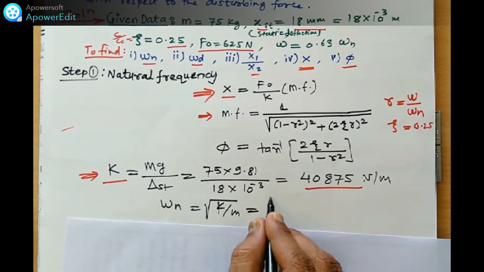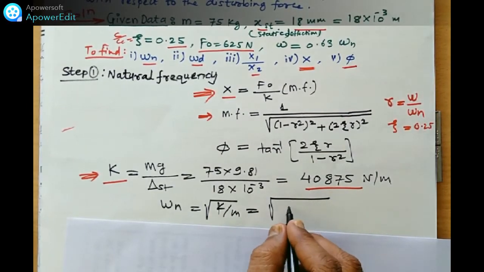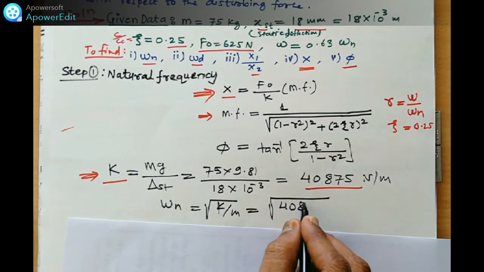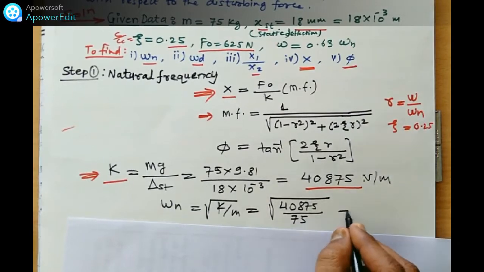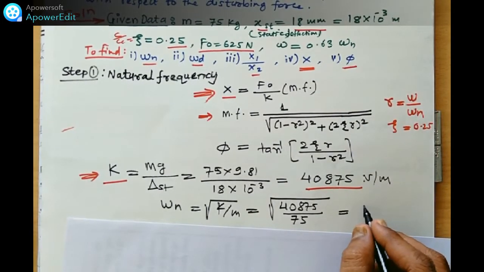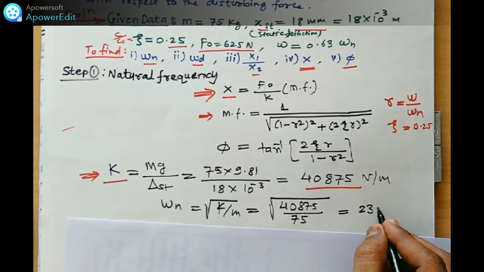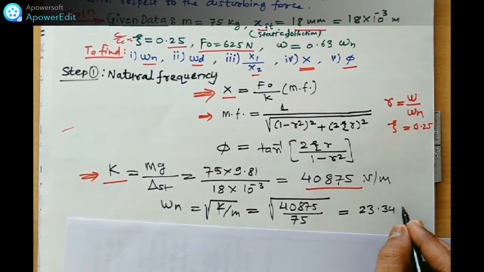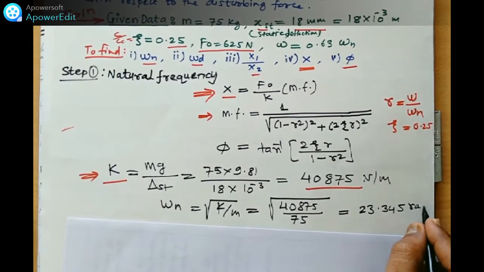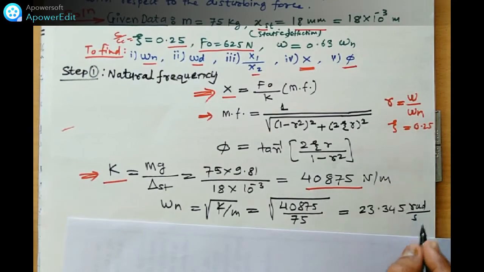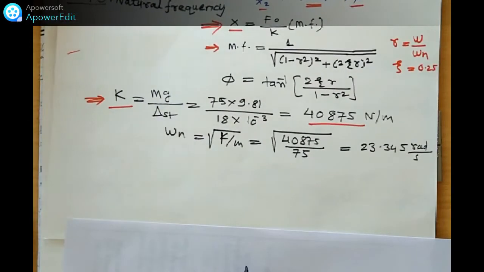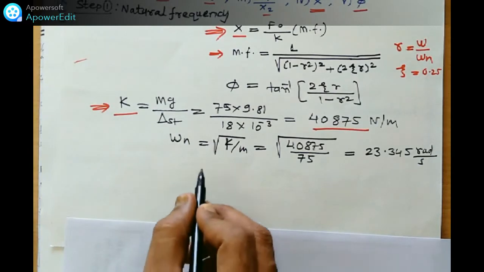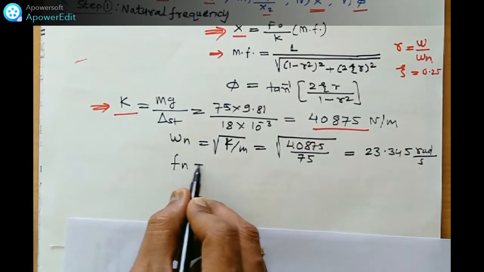We just find out the value of K and put it here: 40875 upon M, omega n is equal to 23.345 radian per second. Once we calculate the value of omega n, we can find out the Fn also, the natural frequency.